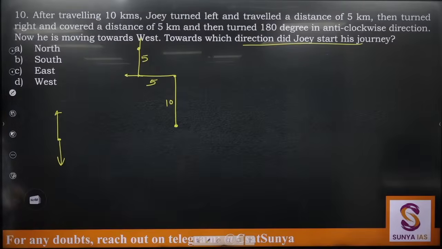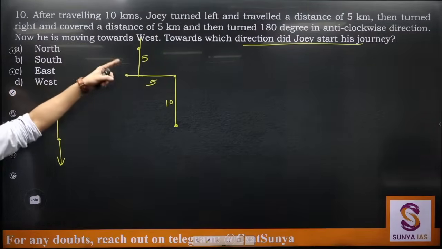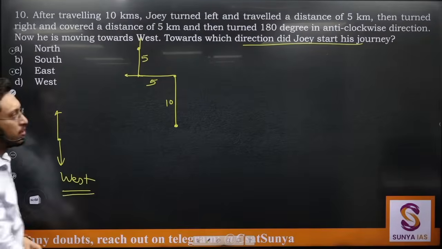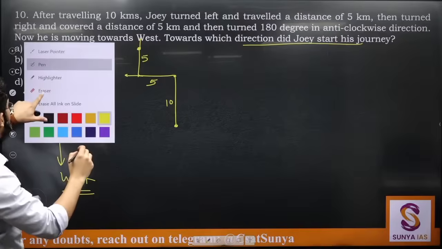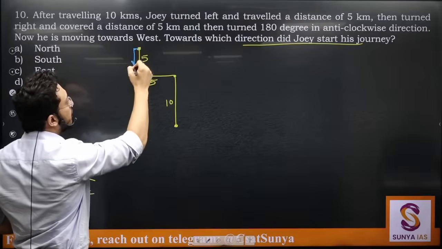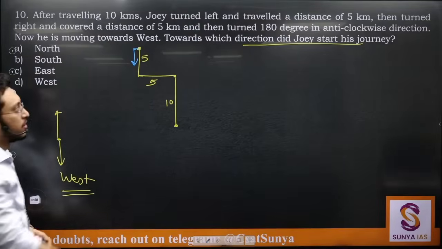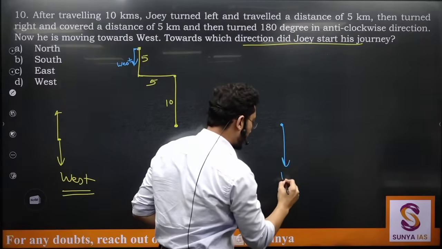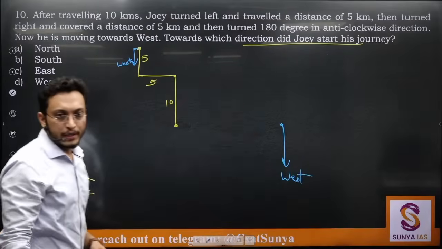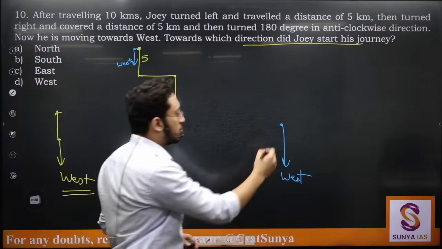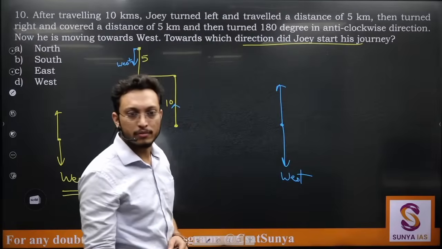Opposite direction में जाने लगेगा after making 180 degree turn. And it is given in the question that now he is moving towards west. That means this direction is west. From here he is taking a turn. He's taking a turn and he starts moving in this direction, 180 degree turn, and this direction is given to us as west. If this is west, we need to find what direction is the initial direction. Initial direction was this. So if this is west, what is this direction? This will be east.